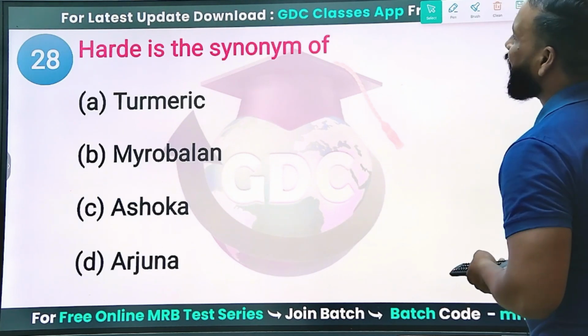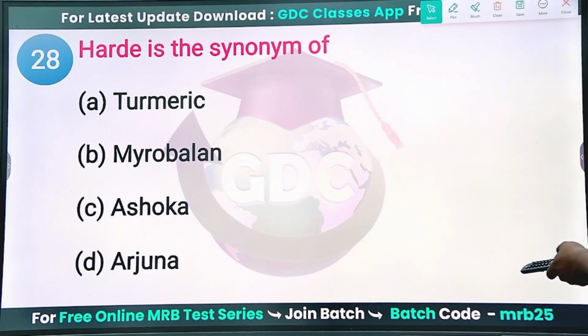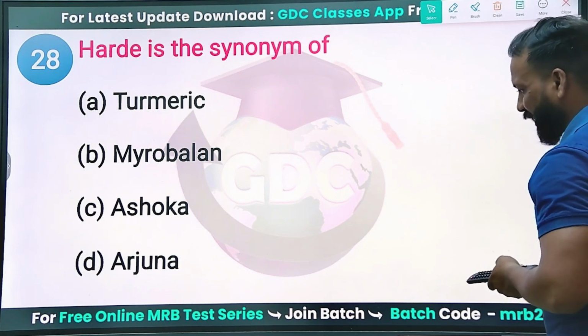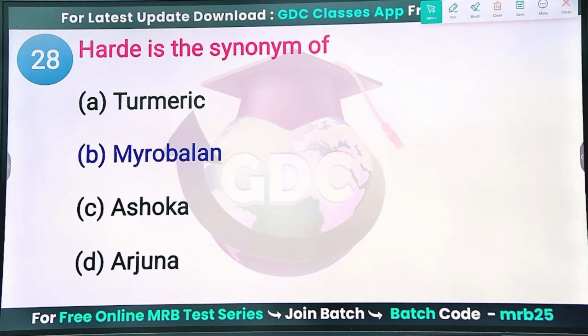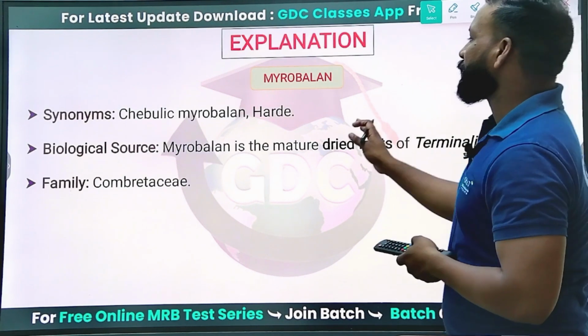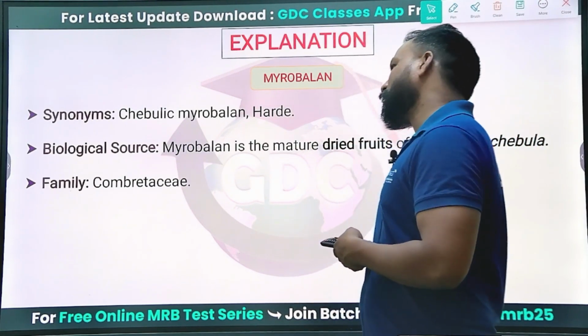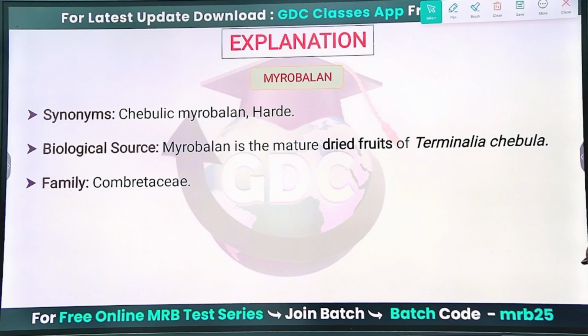Next question. Harad is a synonym of turmeric, myrobalan, ashoka or arjuna? It is a synonym of myrobalan. You can see the myrobalan synonym is Harad or chebulic myrobalan. It is obtained from Terminalia chebula and belongs to the family Combretaceae.